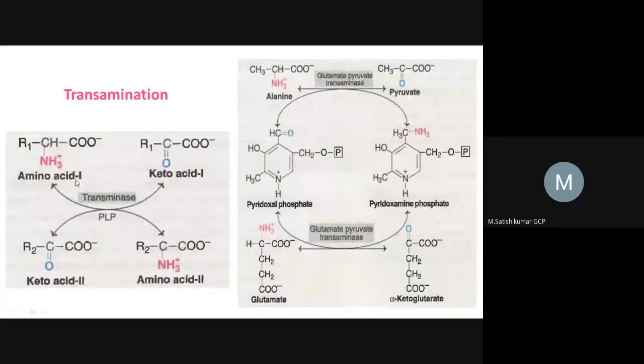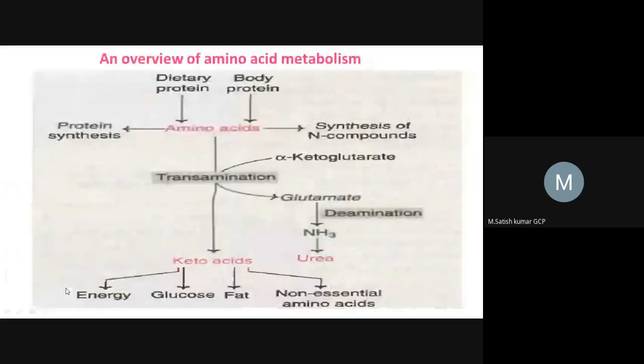So the alpha amino acid is transferring the amine group from the alpha position, and it is giving this amine group to keto acid 2, right? As we have seen here, the amino acid is giving an amine group to alpha ketoglutarate, right?